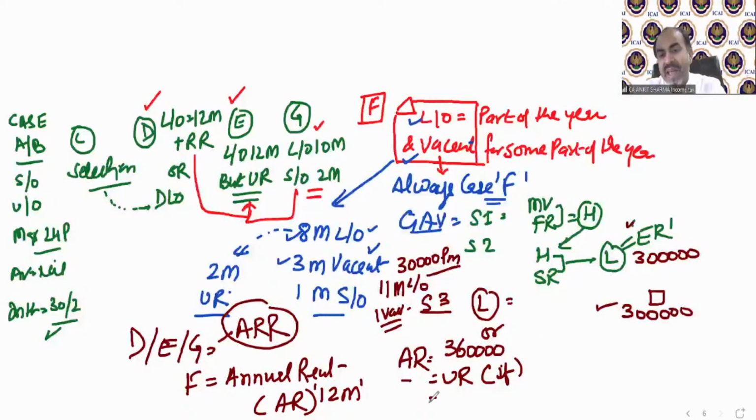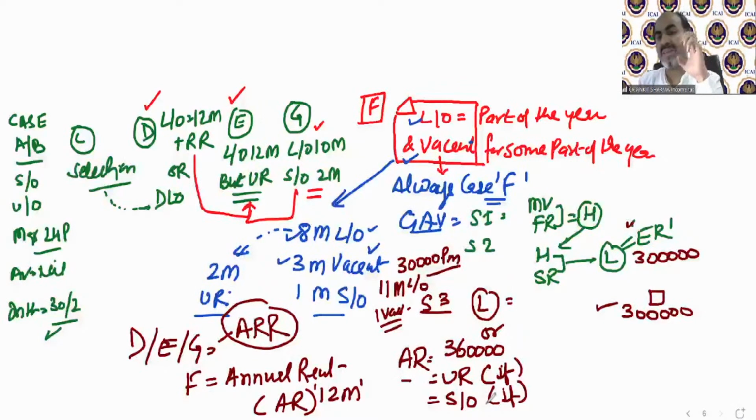And if there is any rent which is not going to be received because the property is self-occupied, then you again need to deduct it before comparing to this expected rent value. You need not deduct the vacancy time period rent over here.